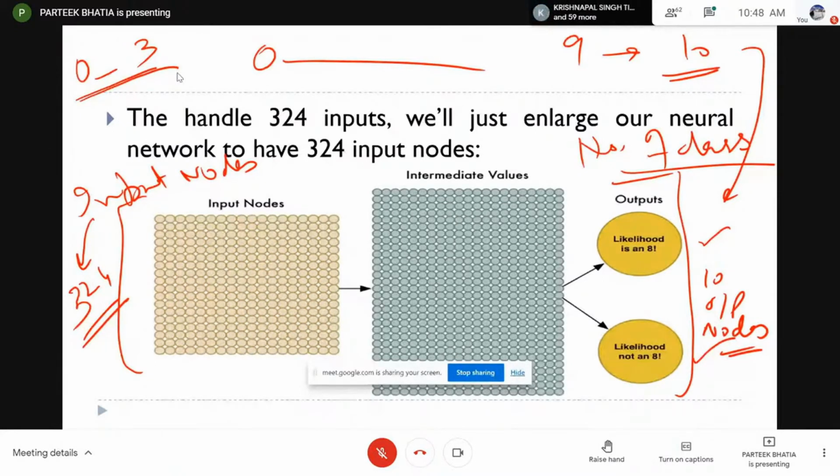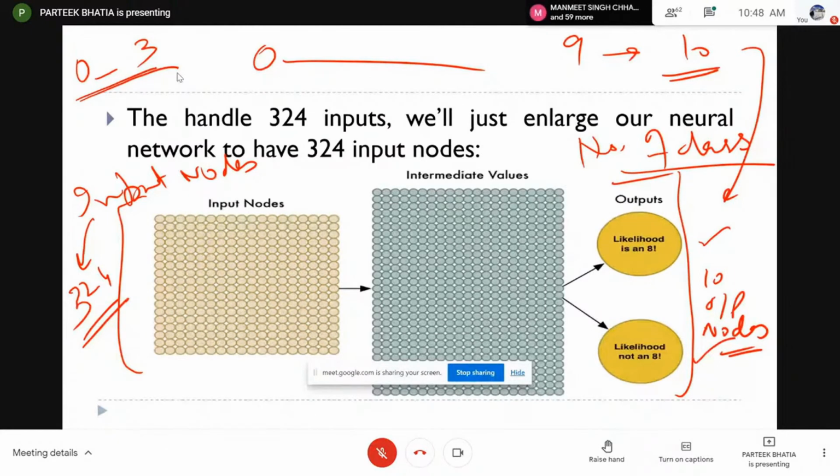But whether India will win or lose, classification. The average package which you obtained during placement, regression. But whether you will be placed in a company or not, this is a case of classification.